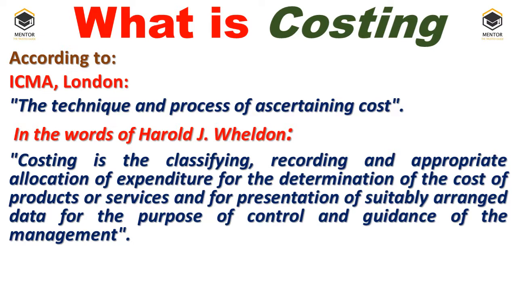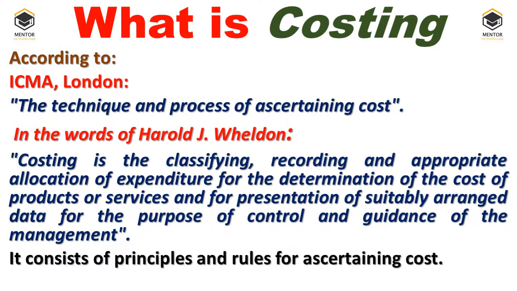In the sense, what we are understanding through costing is the process of how to ascertain the cost, right? It consists of principles and rules for ascertaining the cost. What are the rules, regulations and principles we apply for ascertaining the cost?